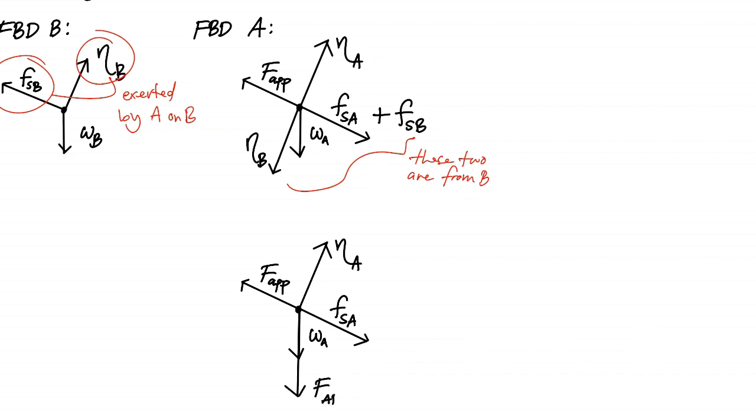So, assumption lang tong direction. Pero this is now the sum of those two forces. Where, we can say that FAB, yung vector na ito, na draw natin, FAB, this is the sum of A to B plus FSB.